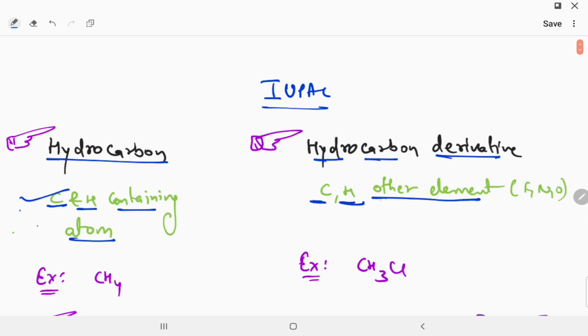Carbon, hydrogen and other elements are called hydrocarbon derivatives. For example, a hydrocarbon is carbon and hydrogen, like CH4. If other elements like Cl are also there, then it is called a hydrocarbon derivative.